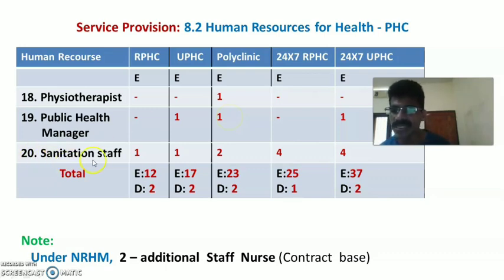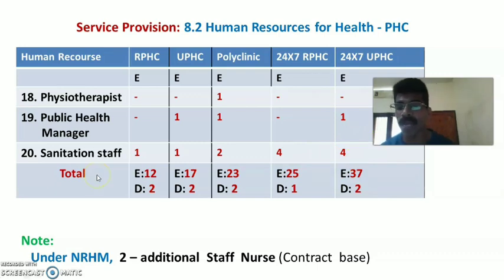The last one is 20th, sanitation staff. Okay, cleaning staff, supportive staff. So in rural PHC and urban PHC, one sanitation staff is essential, but in polyclinic 2 sanitation staff are essential, and in 24/7 hours rural PHC and urban PHC, 4 respectively is essential. That is 4 sanitation staff is essential in 24/7 hour rural PHC and 24/7 hour urban PHC.